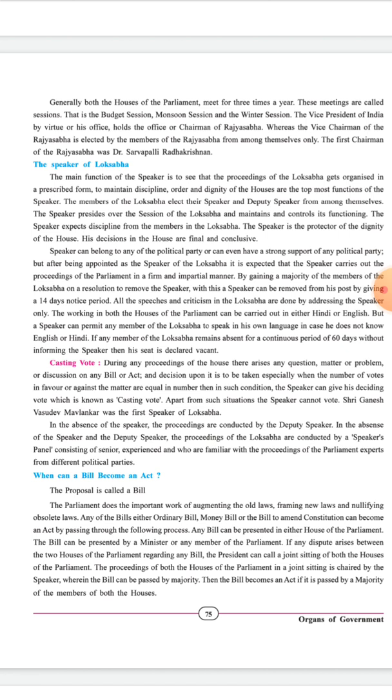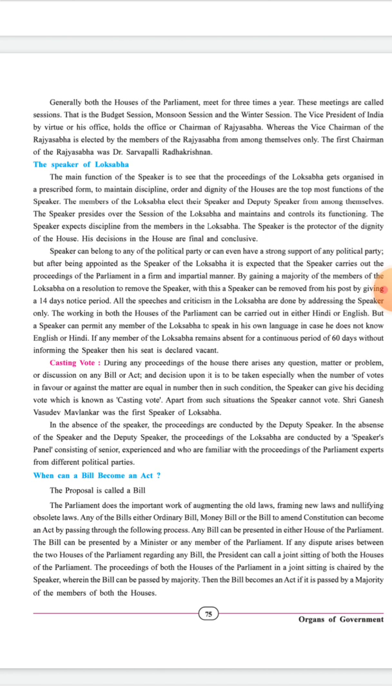And if there is a dispute between the two houses of parliament regarding the bill, the president can call a joint sitting of both the houses of the parliament.